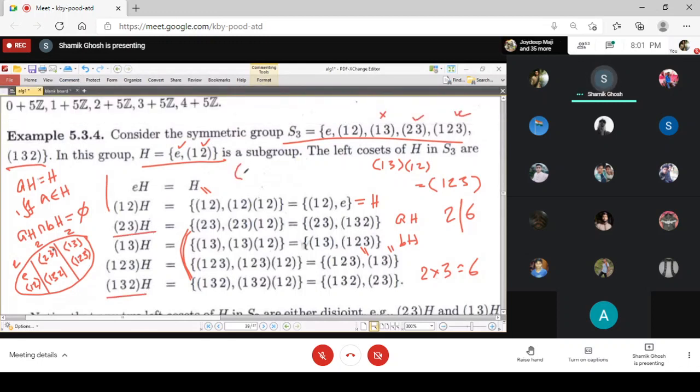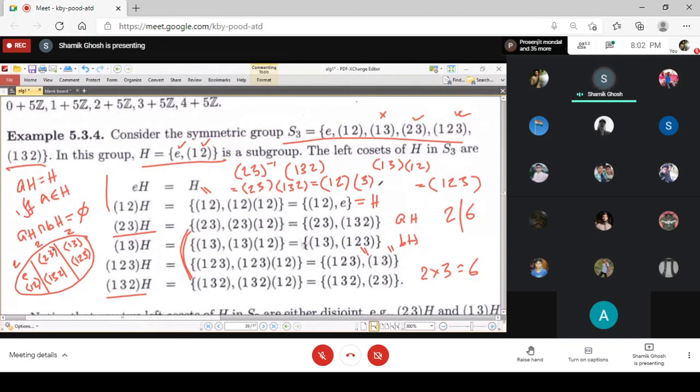Now, if we calculate what is (2,3) inverse (1,3,2), you see that (2,3) inverse is (2,3). This is (1,3,2). So if we compute starting from 1, you see that 1 goes to 3, 3 goes to 2. So we get 2 here. Then we start from 2 to 1. There is no 1 here, so the cycle is closed. And then 3 to 2, 2 to 3.